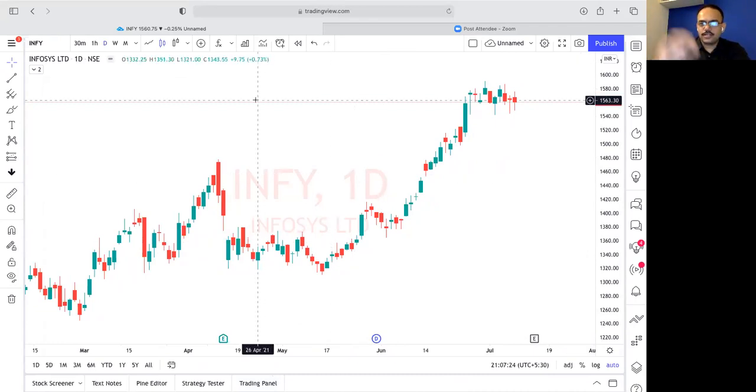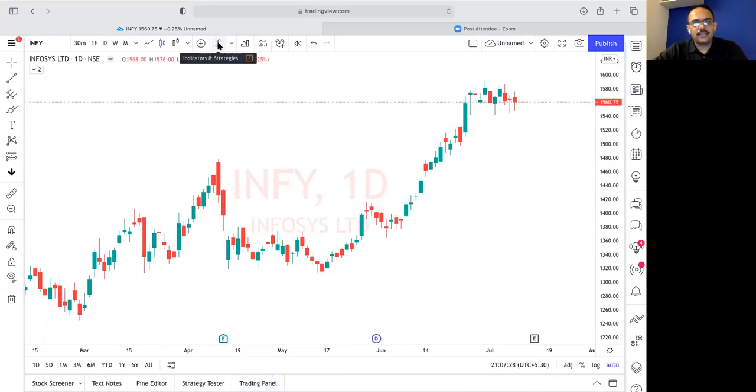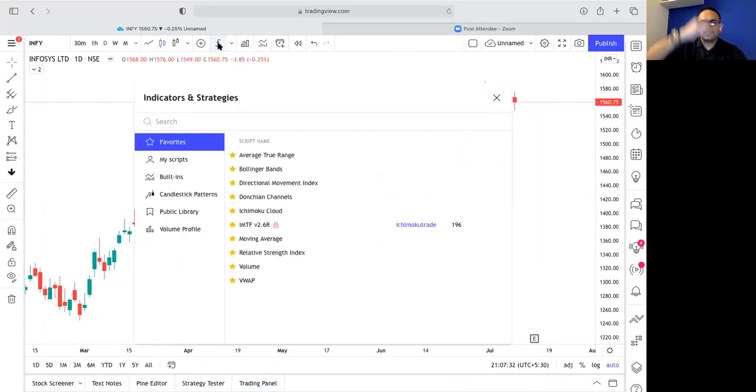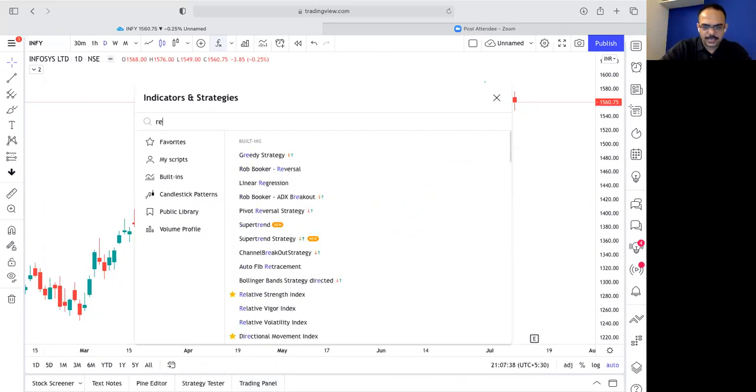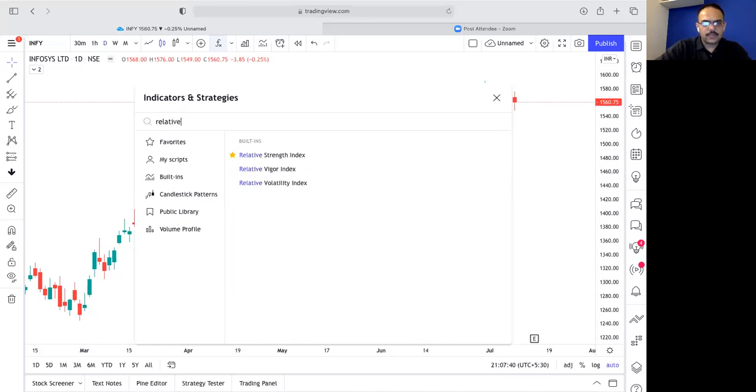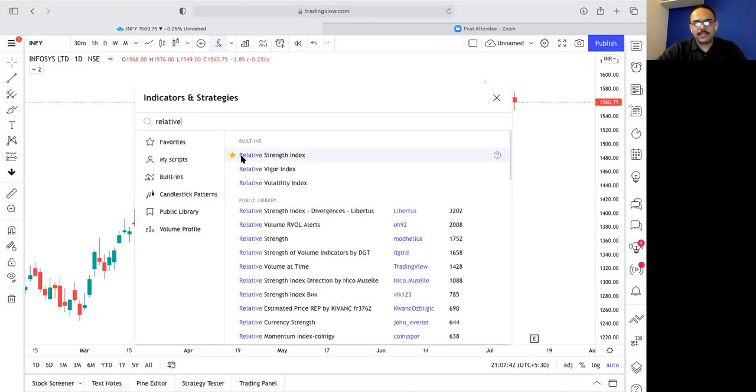So what you have to do is go to your chart. This FX function is there, right? You can see this FX function on the top. Press this FX function. It will open all these indices and strategies. Just type relative strength index. So it will be written relative strength index. Select that. So you have to click once.